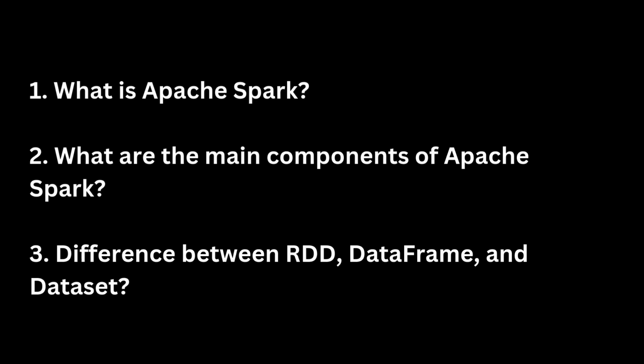Let's get started. Question 1. What is Apache Spark? Apache Spark is an open-source distributed computing system that provides an interface for programming entire clusters with implicit data parallelism and fault tolerance. It's widely used for big data processing and analytics due to its speed and in-memory computation capabilities.